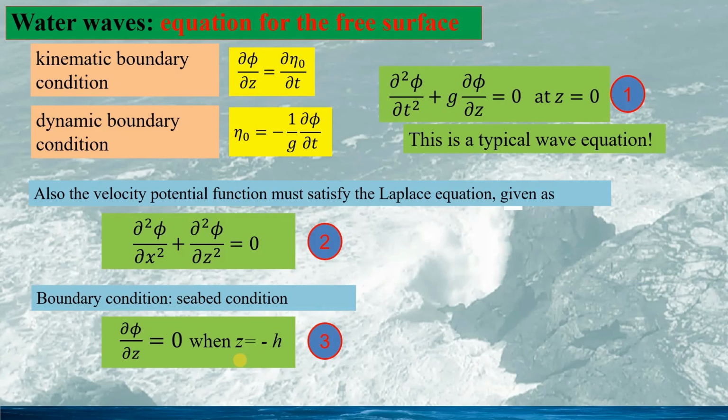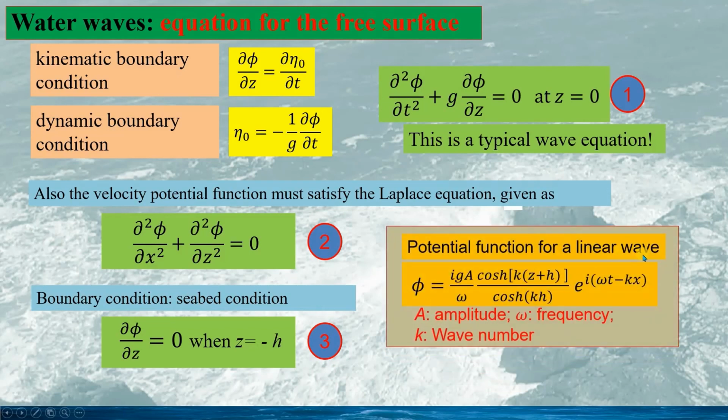This is a no penetration condition, meaning there is no flow through the seabed. If we solve equations 1, 2, 3 together, we should have the potential function for the linear wave given by phi as this. Here A is the wave amplitude, omega is the wave frequency, and K is the wave number. I will make a talk on this in the future. So here, just to give you an idea how we can use the Bernoulli's equation for the water wave.